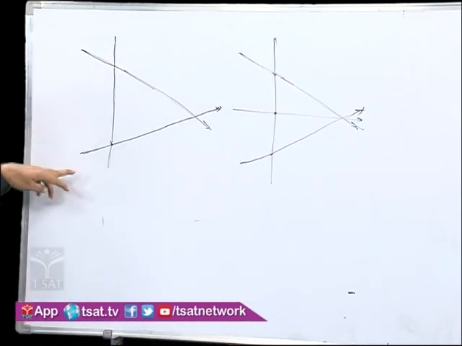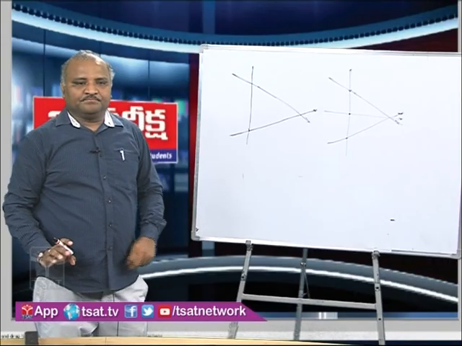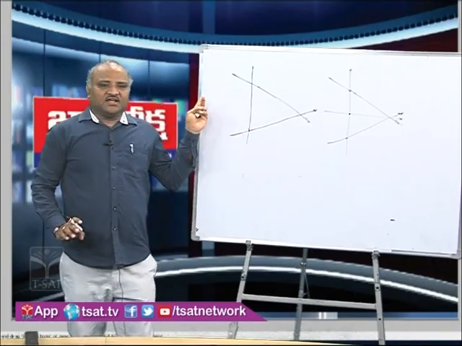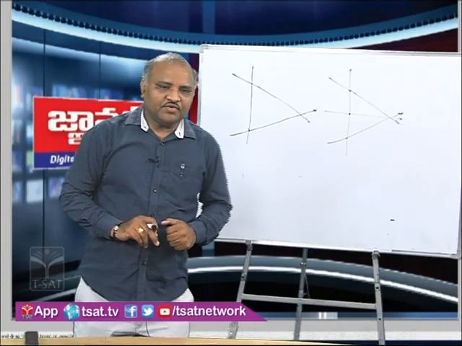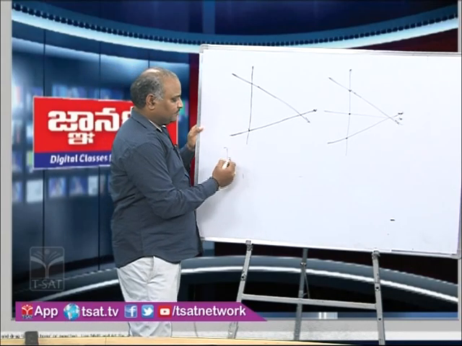We can see on the screen clearly I have shown two lines which are cut by another line at distinct points, and even three lines also cut by another line at distinct points. So, we can define a transversal like this.